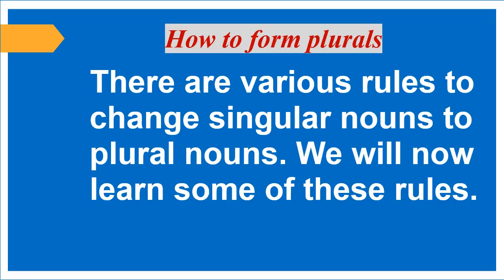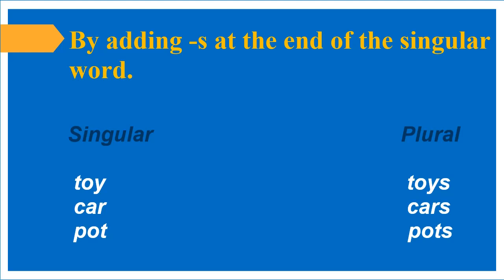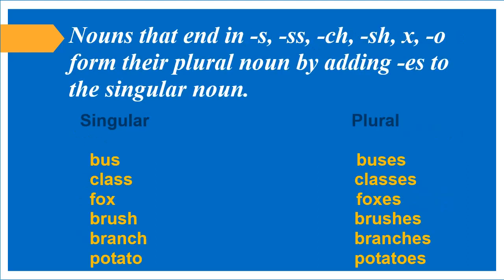How to form plurals? There are various rules to change singular nouns to plural nouns. We will now learn some of these rules. By adding s at the end of the singular word. Children, to change noun from singular to plural, we only add s at the end. Toy, toys. Car, cars. Pot, pots.